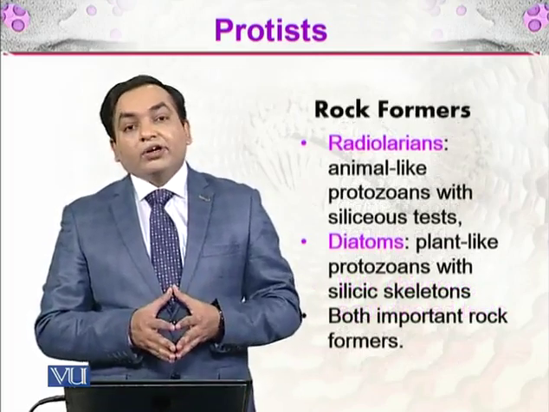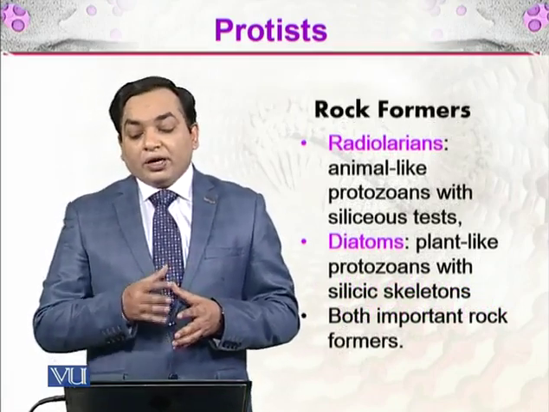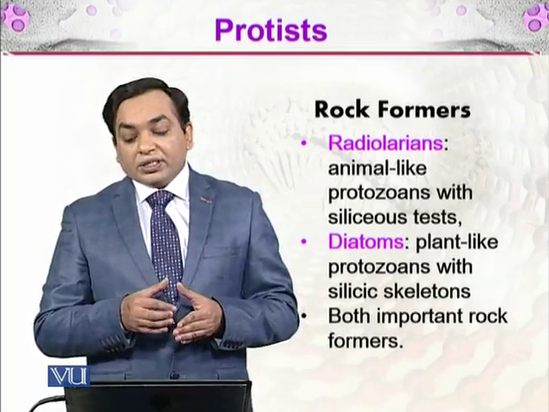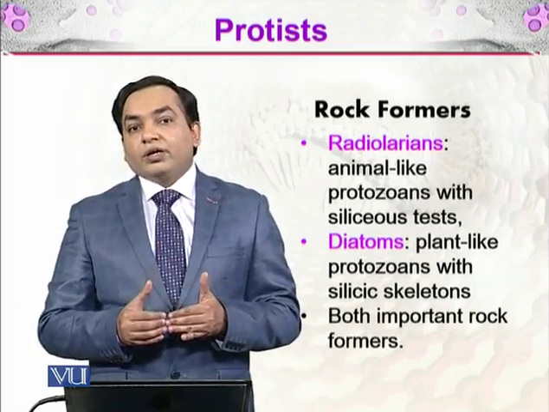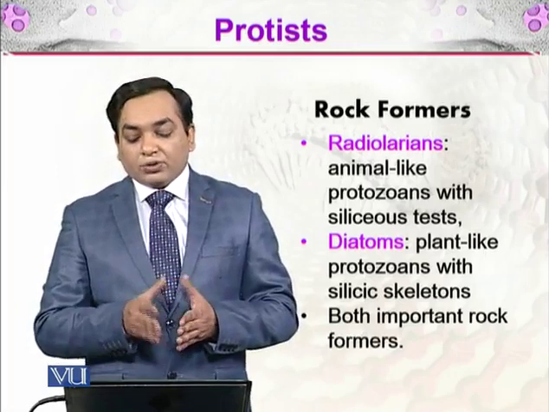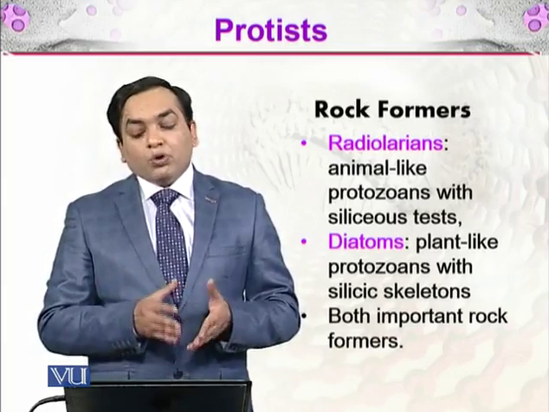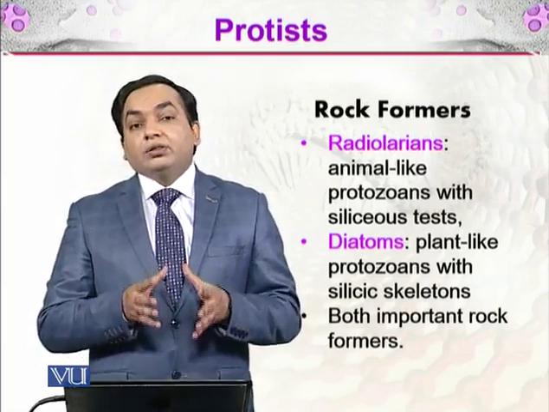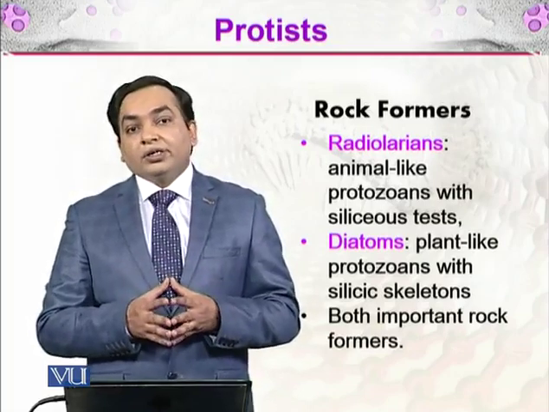And then there were the radiolarians and diatoms. We have discussed already that these are siliceous in nature, and these are rock formers. So radiolarians are animal-like protozoans which had a siliceous test. The diatoms were different from the radiolarians because these were photosynthetic, and that's why these were plant-like. So diatoms are plant-like protists with a silicic skeleton, and both are important rock formers. If you look at the sand and the rocks that originated from silica, they will contain radiolarians and diatoms as their constituents.